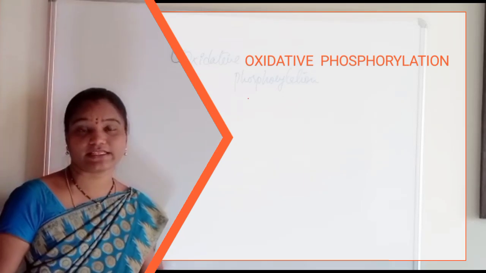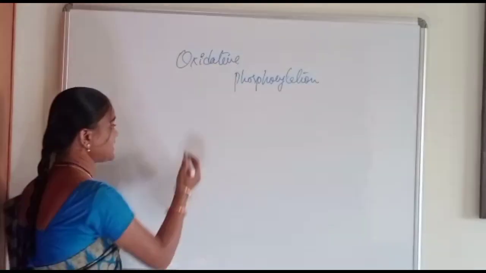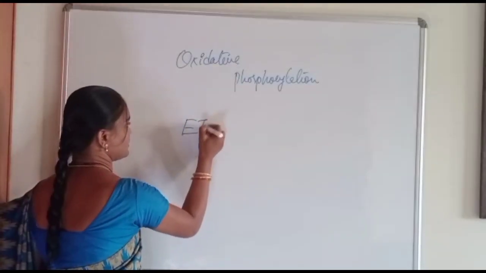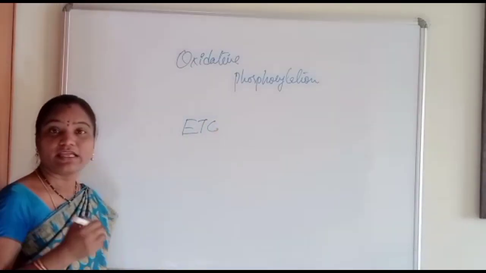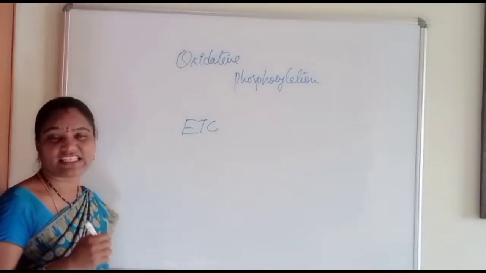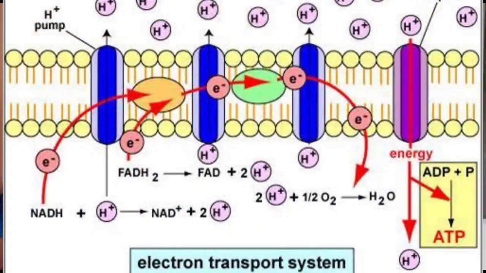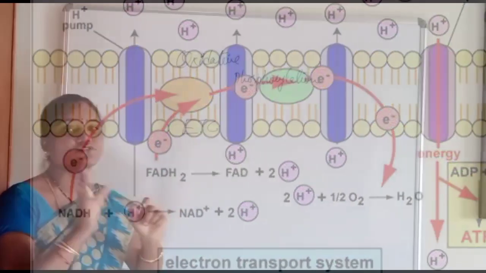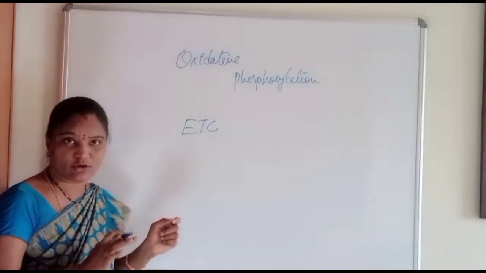Phosphorylation. This is the next session for electron transport chain. In the previous sessions, we have discussed ETC, that is electron transport chain, and from the name itself it indicates that there is a transfer of electrons from one complex to another complex.